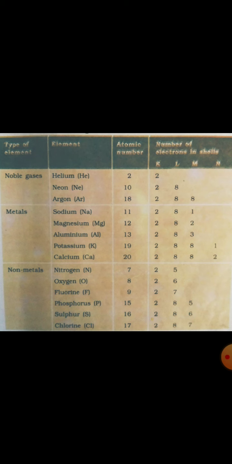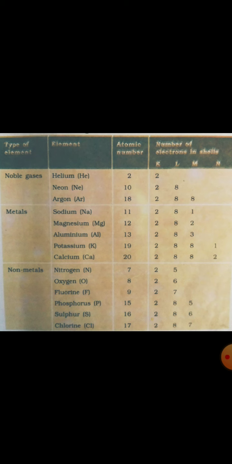Now, their atomic numbers are given. The atomic number of sodium is 11. That means sodium has 11 electrons. So, in the K shell, there will be 2 electrons, in the L shell, there will be 8 electrons, and in M shell, there will be 1 electron. Why is it so? This we have already studied in Standard 9.